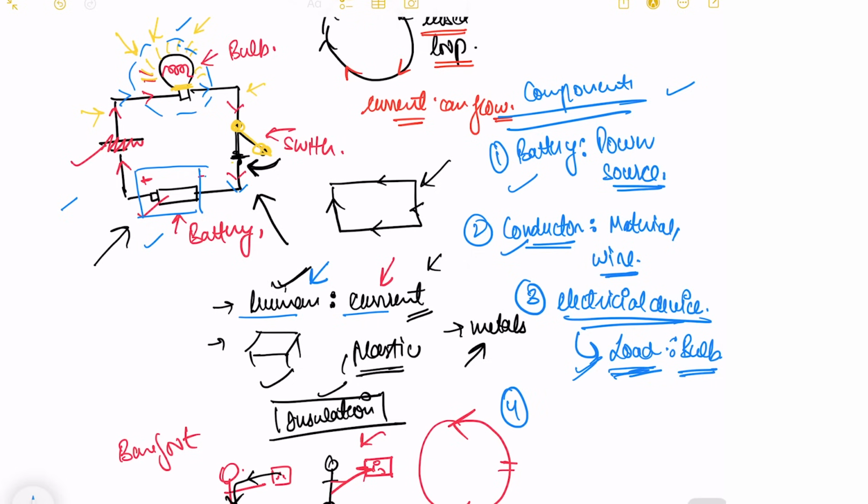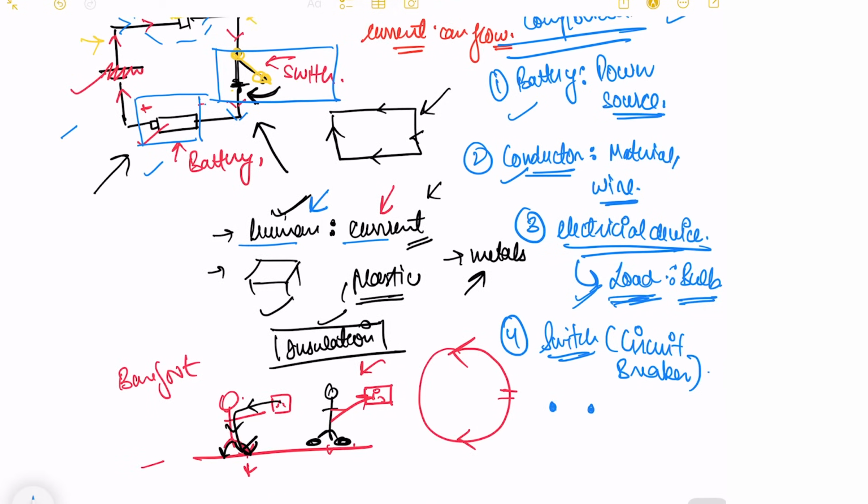And the last point here is your switch. Now the switch acts as your circuit breaker. We call the switch a circuit breaker. Why is it a circuit breaker? Because this is your switch. When you close this switch like this, it will complete your circuit and let the electricity pass through it, which will help your appliances to work.